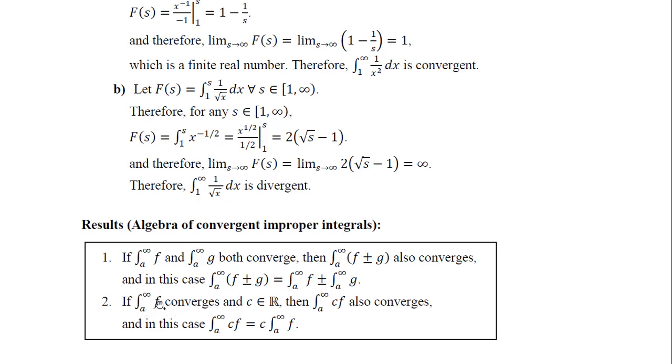So if it is an improper integral which is convergent and c is some real number, then the improper integral of the scalar multiplication of the function will also be convergent, and the value of that will be what? It will be the same scalar c multiplied by the original integral. So these are the results. You can prove the convergence yourself and then you can get the value. Now how will you get the value?